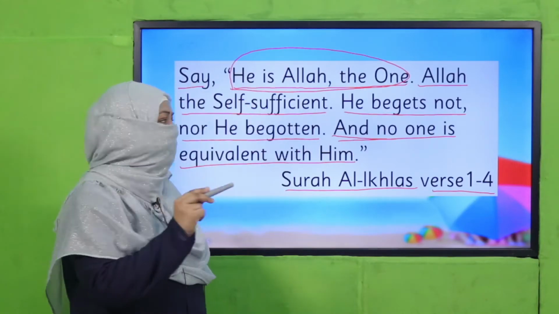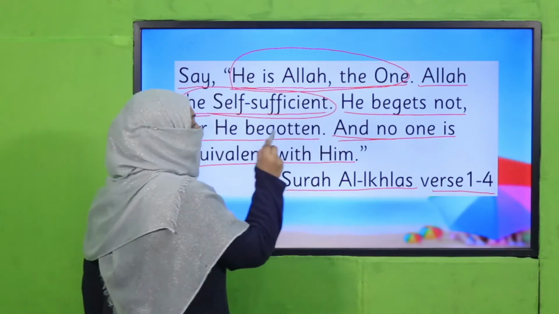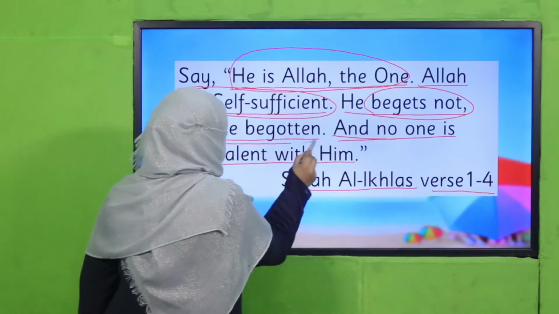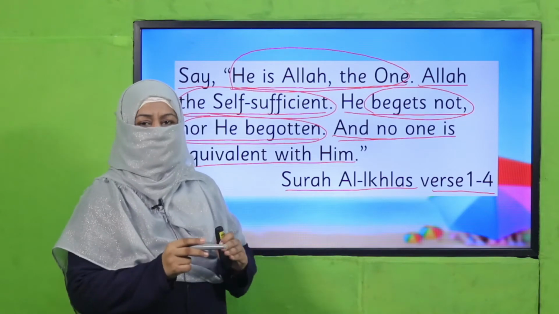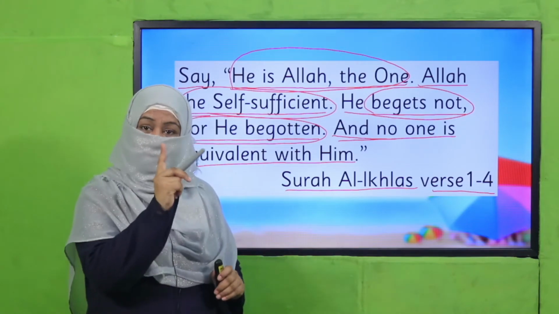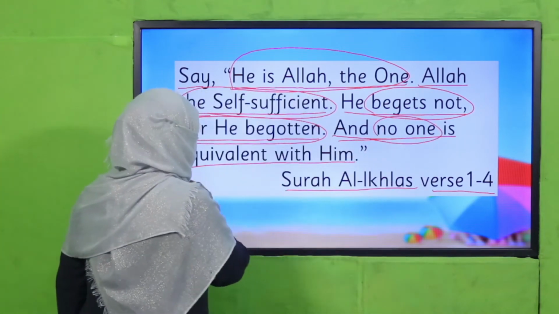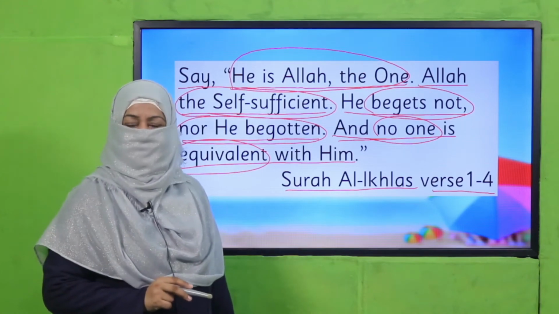Why? Because it's true. Allah is self-sufficient. It's also a fact. He begets not and nor is He begotten, means Allah does not have parents or children. Allah is all alone. Allah is one, only one, okay? And no one is equivalent with Him. So all these are facts.